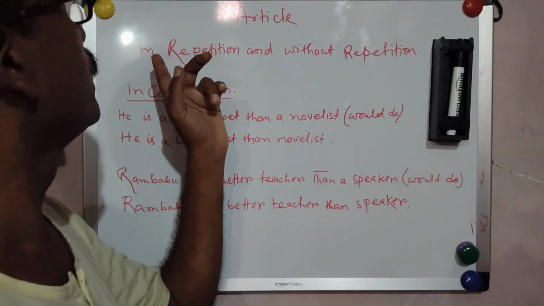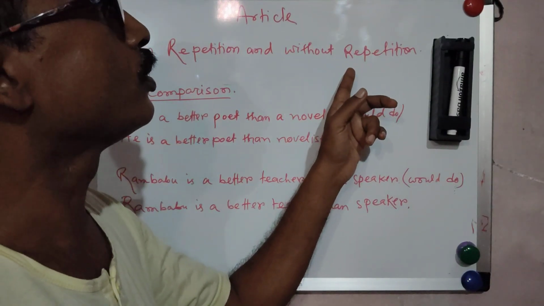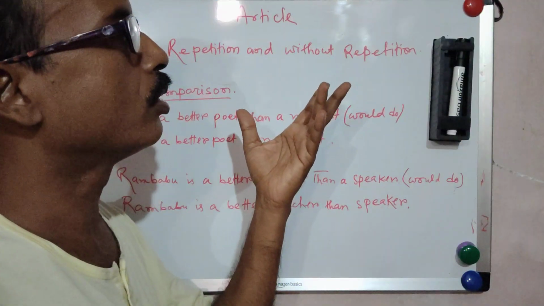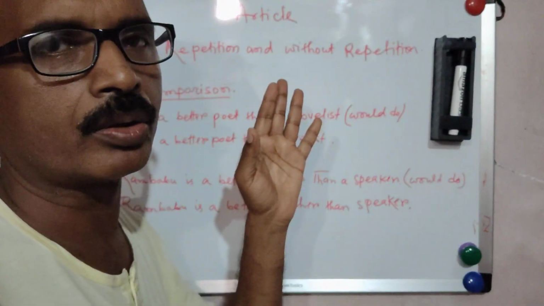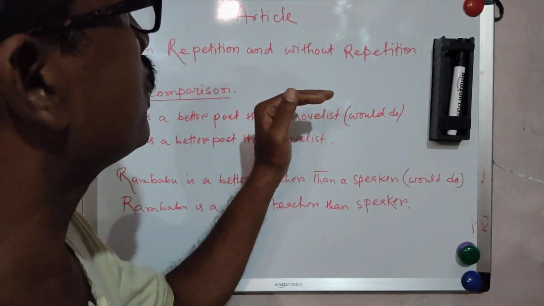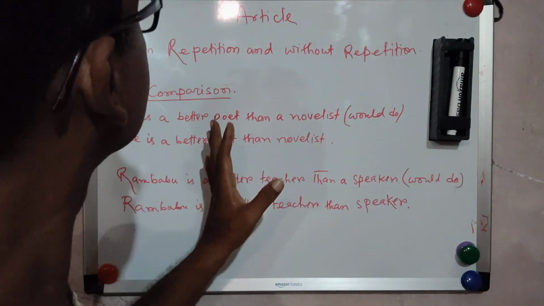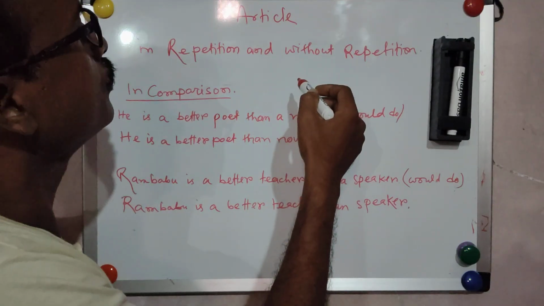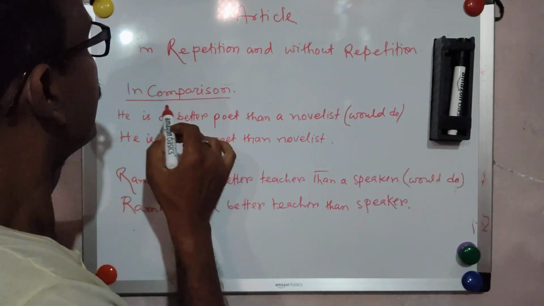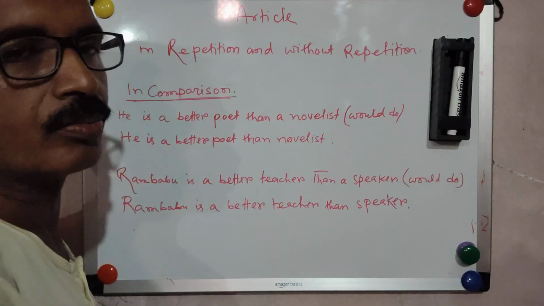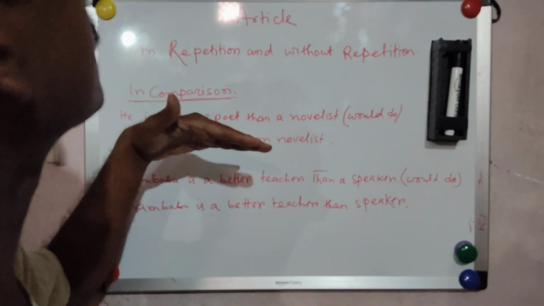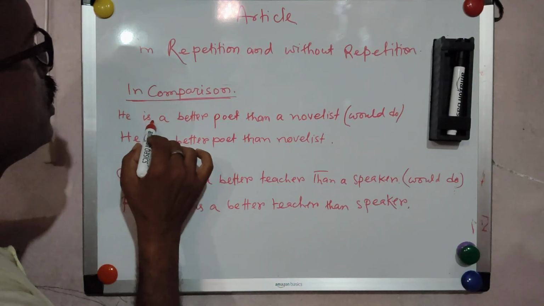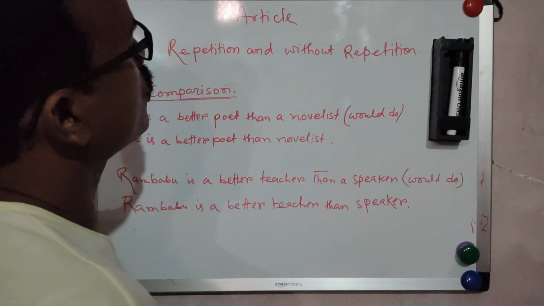So, article in repetition and without repetition, I have discussed thoroughly in the previous lesson. In this lesson, I will just mention the use of article in repeated order or without repetition in the sentence of comparison. In the sentences of comparison, you see, he is a better poet than a novelist.